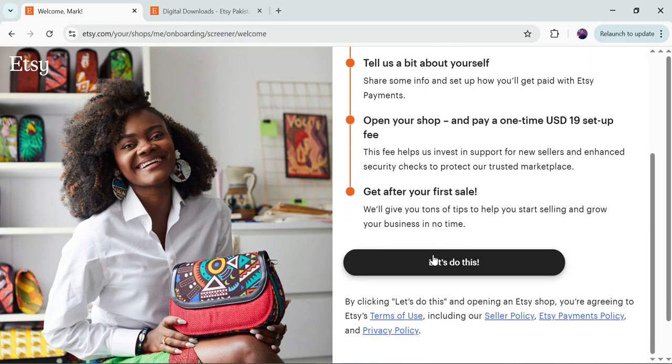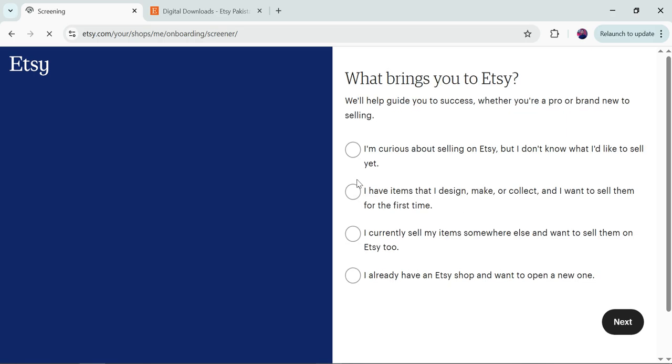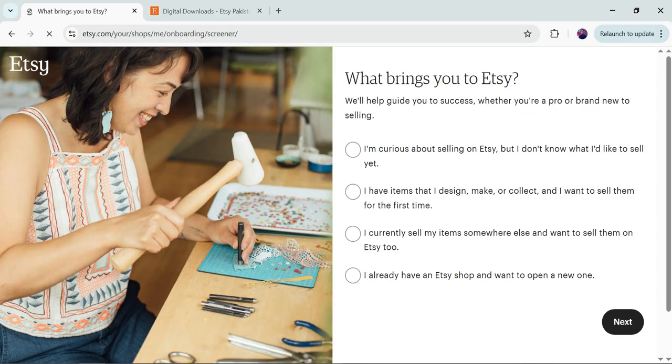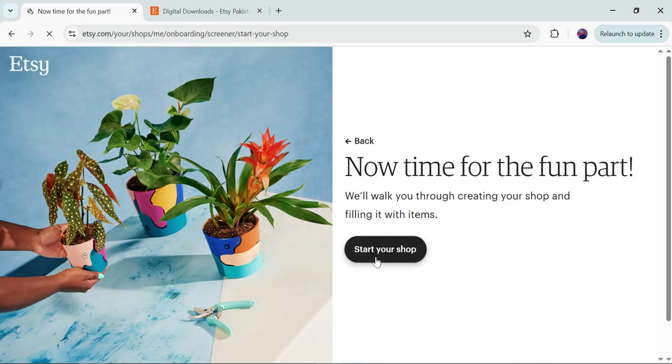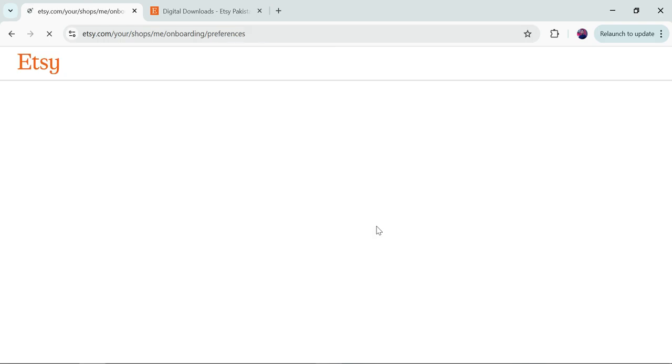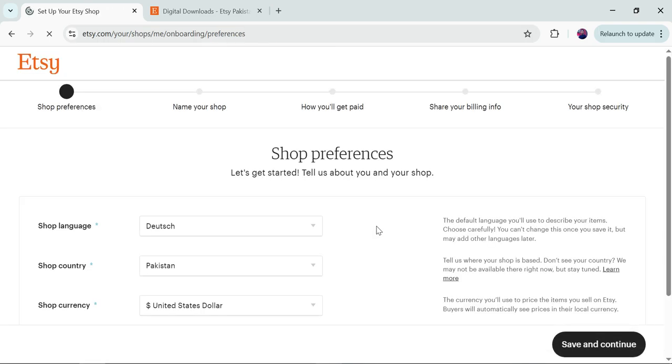After that, you will just click on the let's do it button, and you can select the reason, or what brings you to Etsy. Okay, so I'll just select this one, and I will click on this continue button, and I will go for the digital option, and then the next button. Now you can open or start your shop. You just need to enter the name of your shop, and then you have to pay the fee. Okay, and then you are good to go.